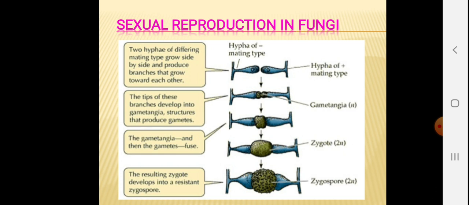In second step, the tips of these branches develop into gametangia. Gametangia produce gametes. In third step, gametes fuse with each other. They fuse means they unite with each other. In fourth step, by union of two gametes, zygote is formed, and this zygote develops into zygospore. And finally, zygospore is capable of generating new life.